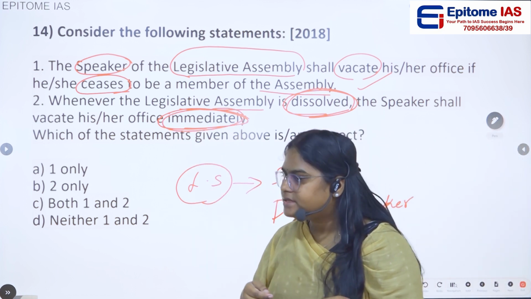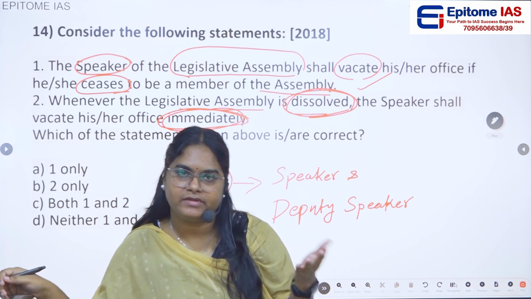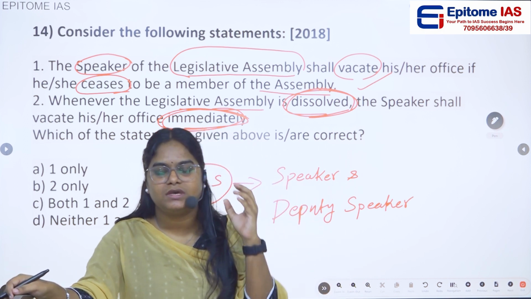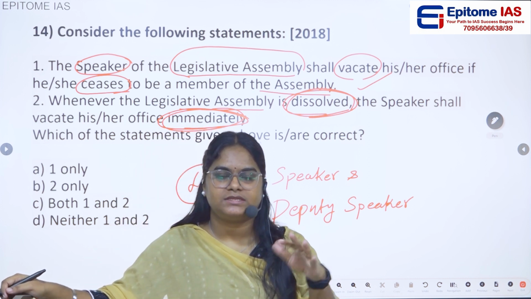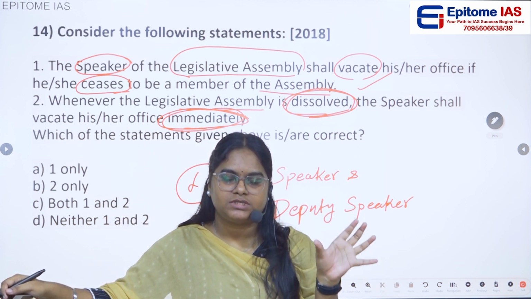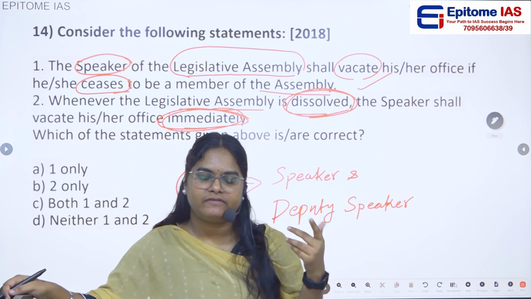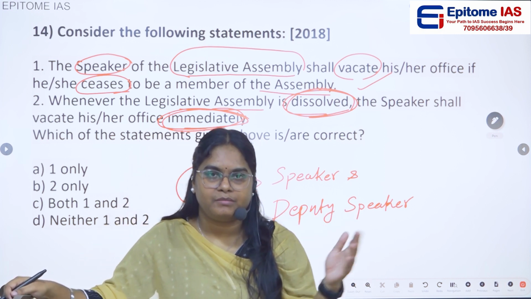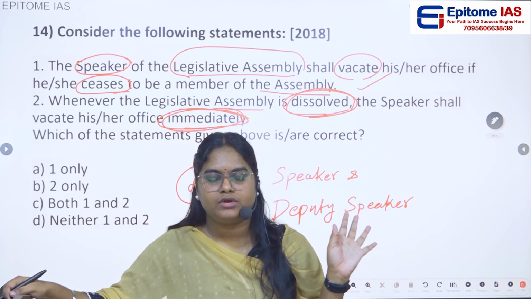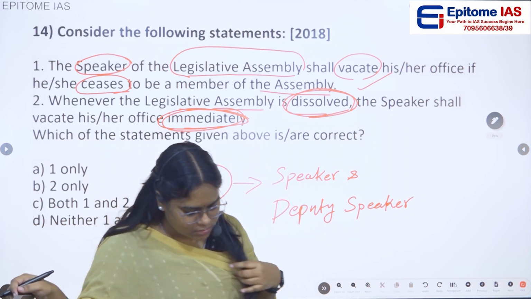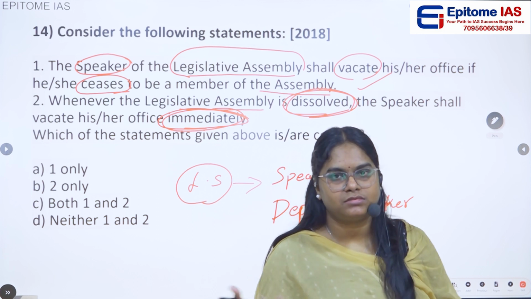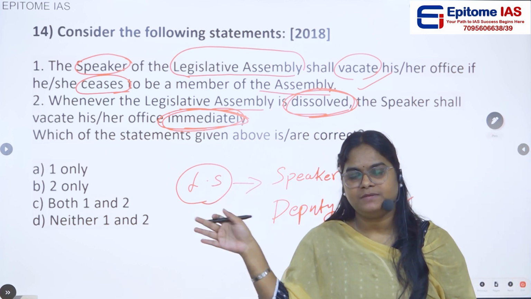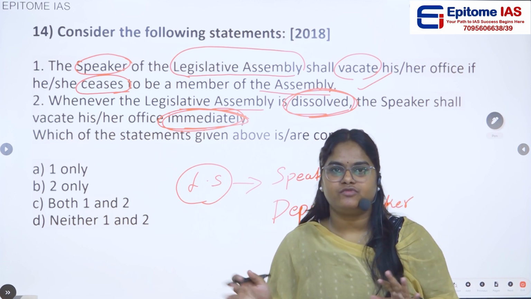So here what they are saying is, we know that after 5 years the legislative assemblies are going to be automatically dissolved, and similar to that, the Lok Sabha at the central level will get dissolved after 5 years automatically. But in case the government is not able to show the majority, it is losing the majority, then there is a possibility that the Lok Sabha or the state legislative assembly will get dissolved even before the 5 years.